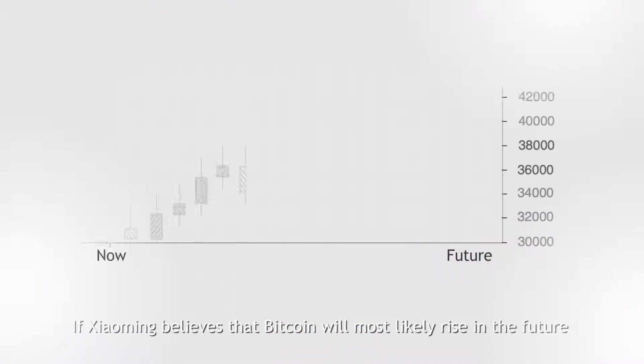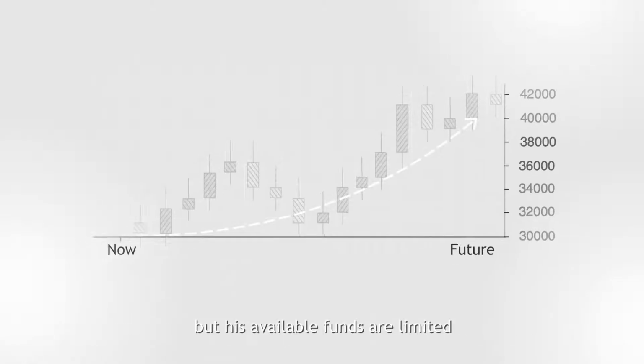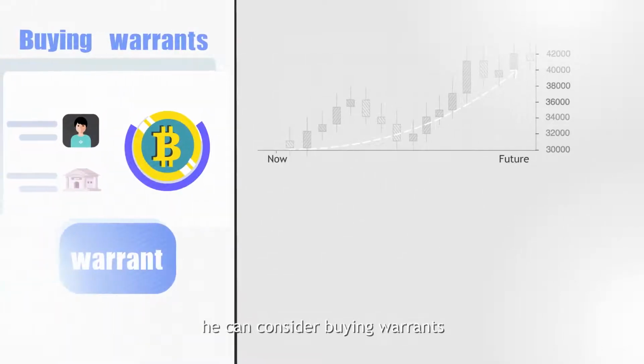For example, if Xiaoming believes that Bitcoin will most likely rise in the future, but his available funds are limited, he can consider buying warrants.